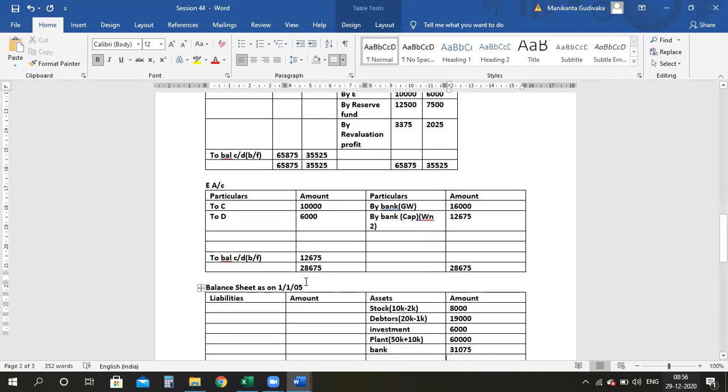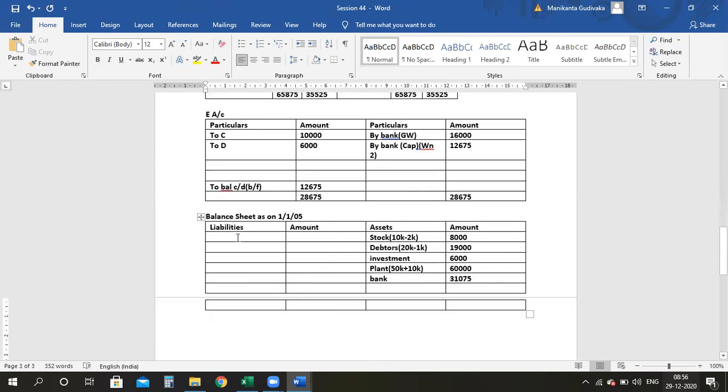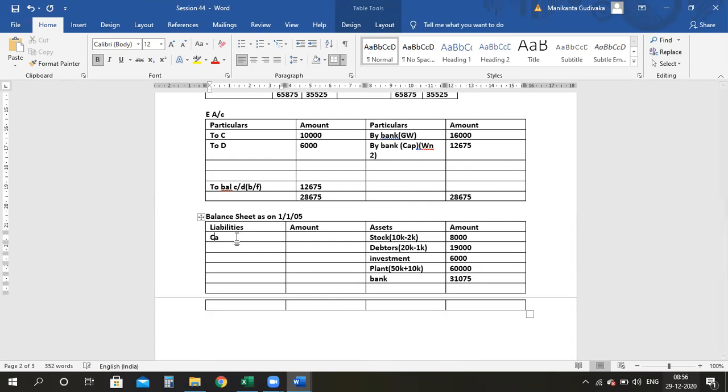All right. So let's take the capital accounts of C, D, and E. For E, it is 12,675. For D, we already found out 35,525.